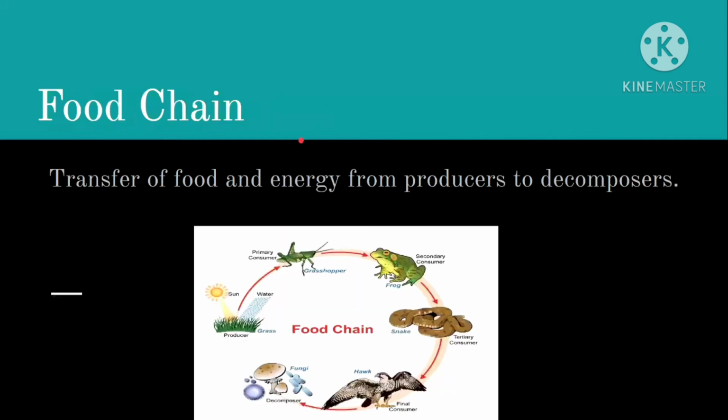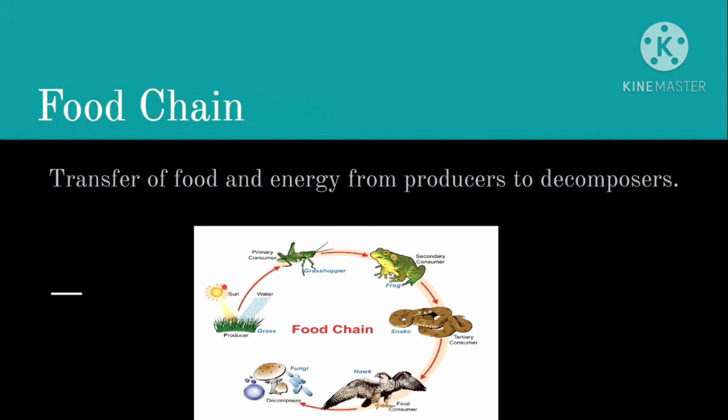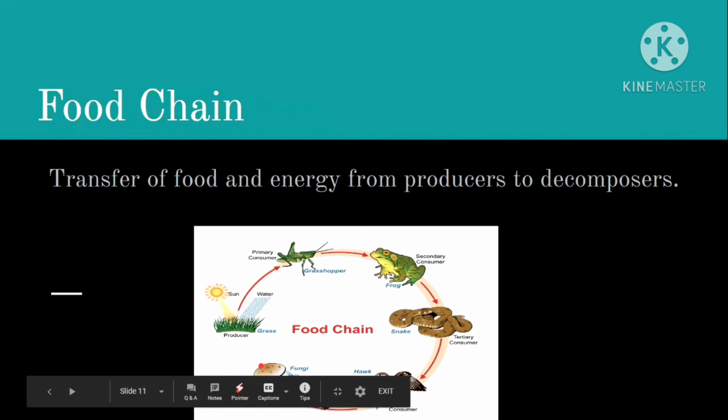Now last, food chain. So what is a food chain? A food chain is the transfer of food. It is a network of transfer of food. If you are transferring food, that means you are transferring energy. So it is a network of transfer of food and energy from producers to decomposers. And again the process starts, from producer to decomposer, again from producer to decomposer. This network is called a food chain.